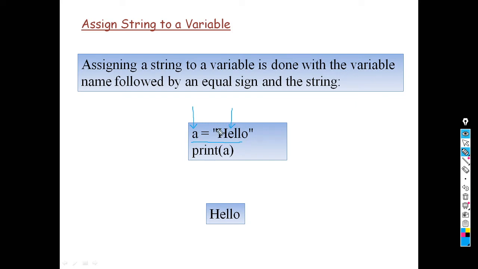So this is the variable name and these are the contents, and as we are declaring a string we have to enclose it within double quotation marks. So A has hello, print A. What does it give here? Hello. So we can directly print the string, or else we can assign that string to a variable and print that variable. By using both ways we can print string type data. Okay, so this is how we can assign a string to a variable.